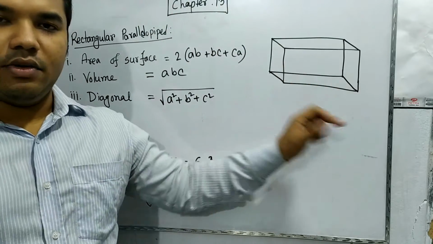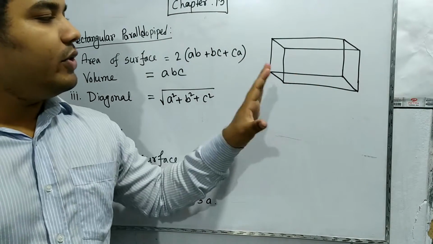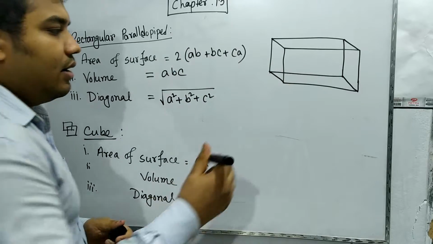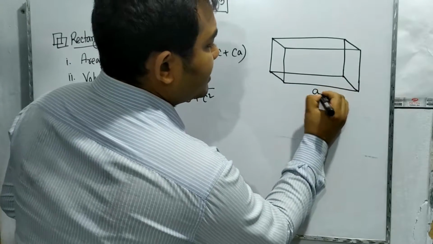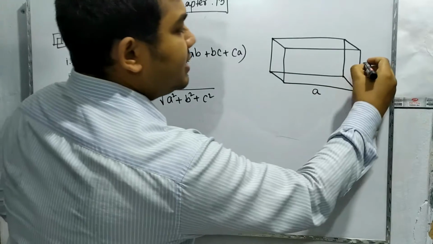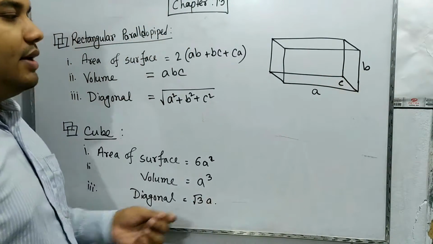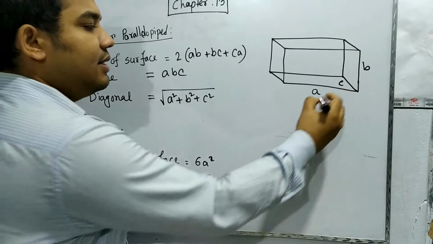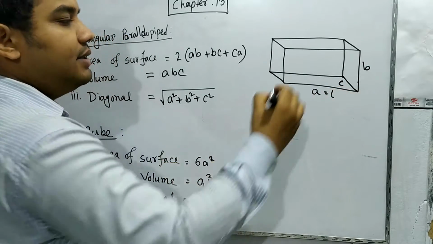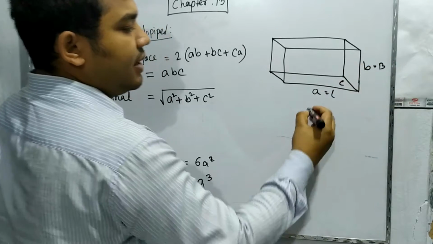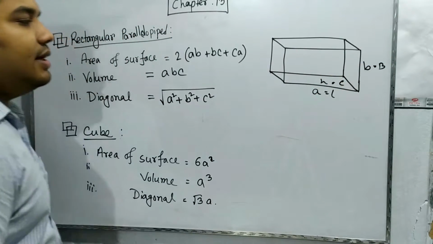In this rectangular parallelepiped, we will find three properties. One is its length, there is a breadth, and there is also a height. If we consider our length as A, our breadth as B, and our height as C,